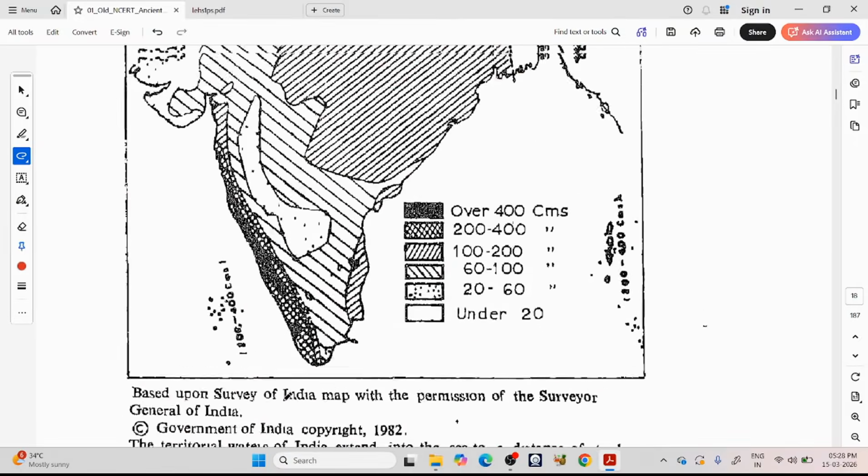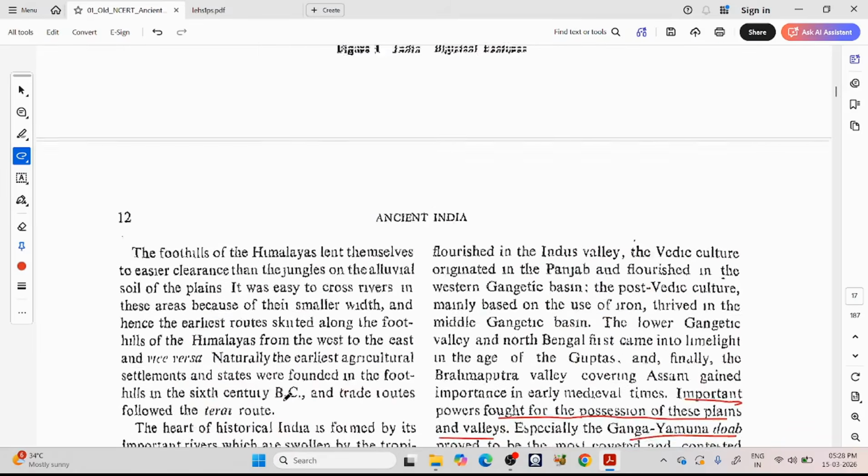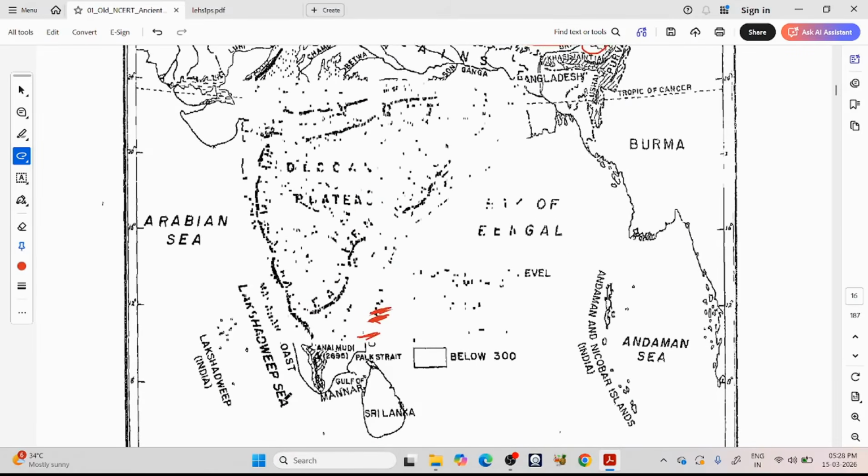So there is the Tapati River, roughly in this region. Maharashtra developed between this Tapati River and this Bhima River, then between the Bhima River and the Krishna and Tungabhadra. This became modern day Karnataka.